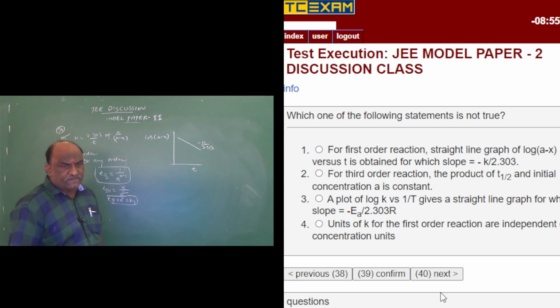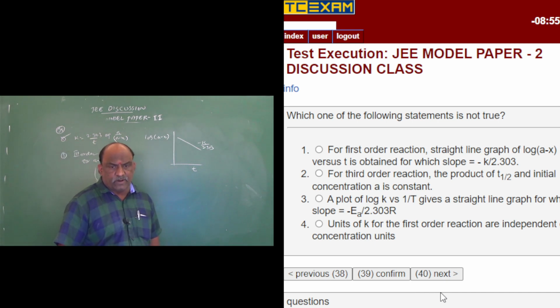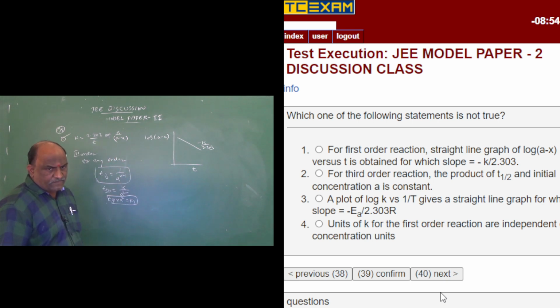So what Deepa said: for third order reaction, the product of T half and initial concentration A is constant. Why is it initial concentration, not A? It is A square. A square is a constant. Instead of that, it was given A is constant. So this is a wrong statement, my dear students.